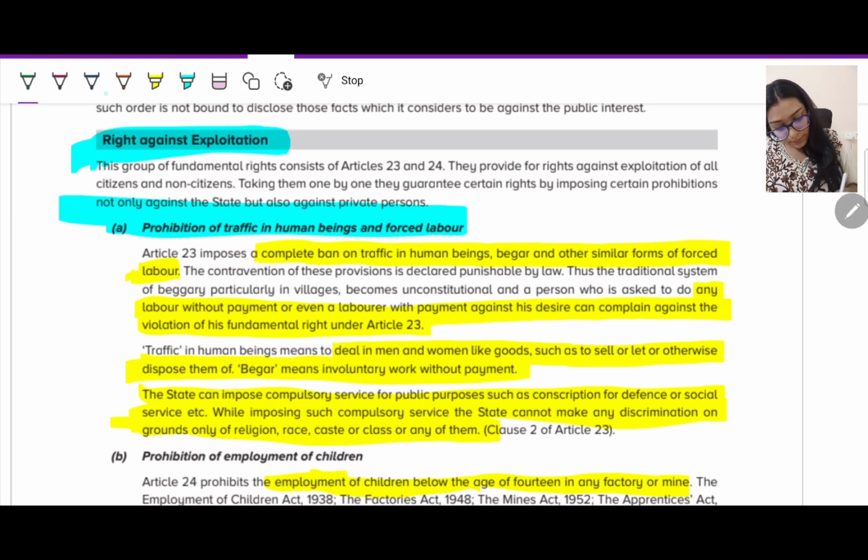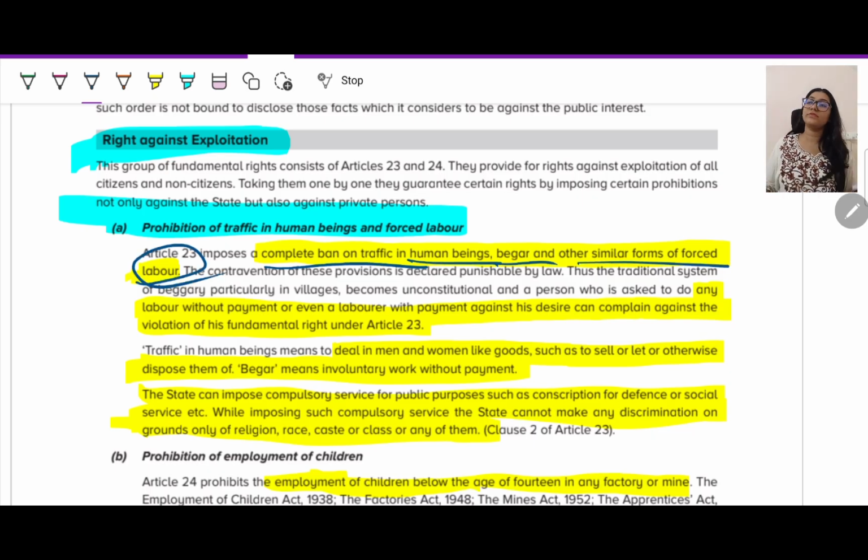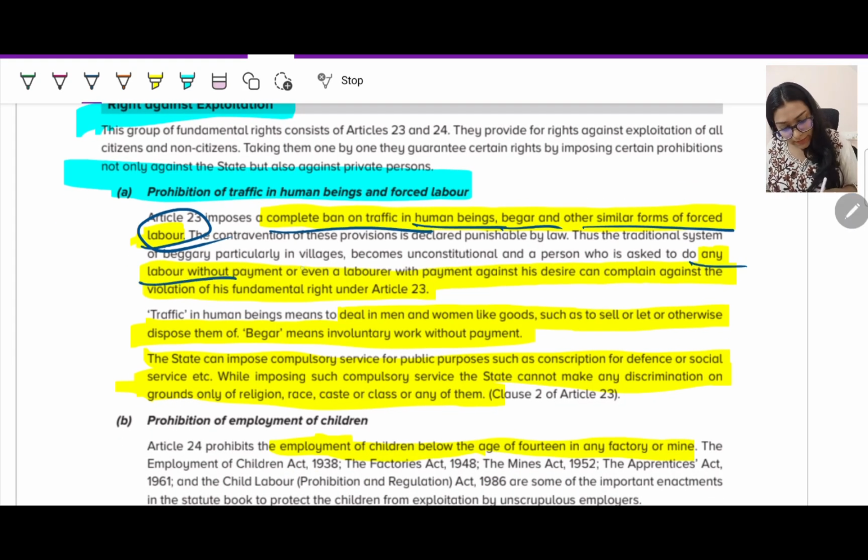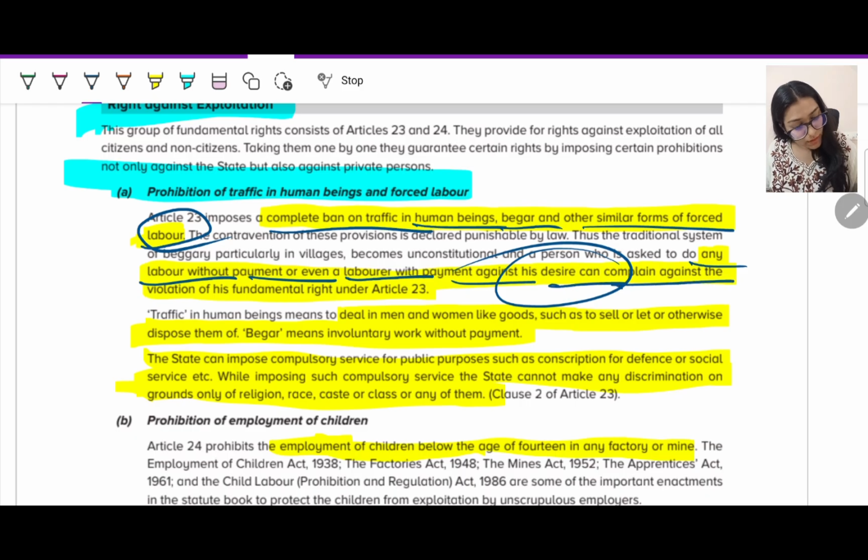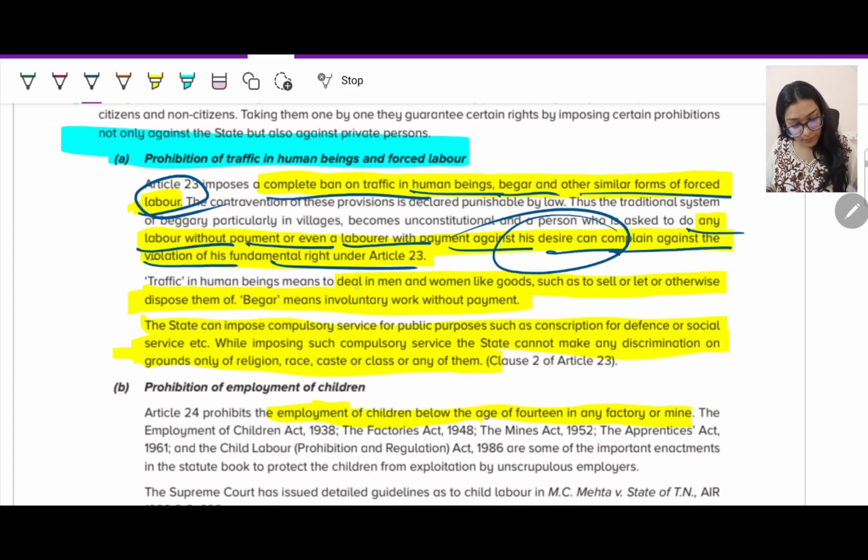So Article 23 imposes a complete ban on trafficking of human beings, beggar and other similar forms of forced labor. If someone has appointed you, then they have to give you a certain amount, right? Any labor without payment, or even labor with payment against their desire, can be compelled against the violation of a fundamental right under Article 23.